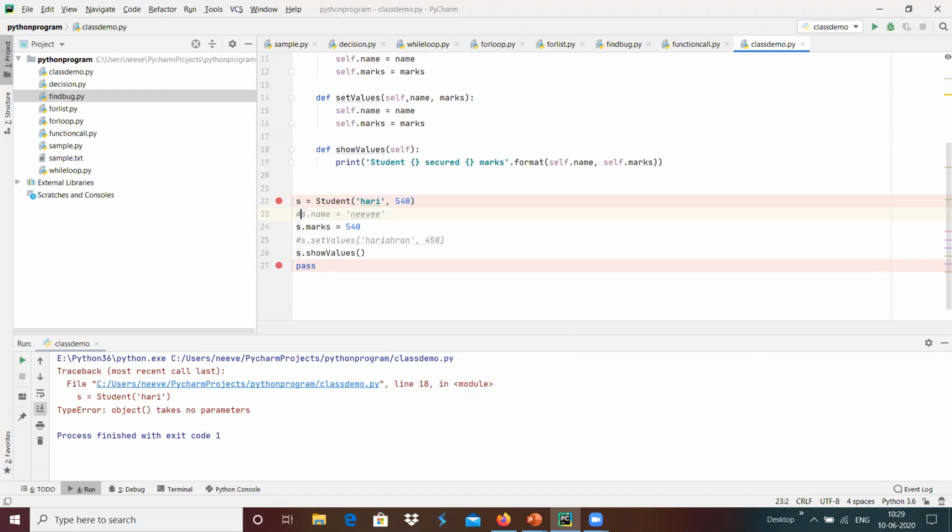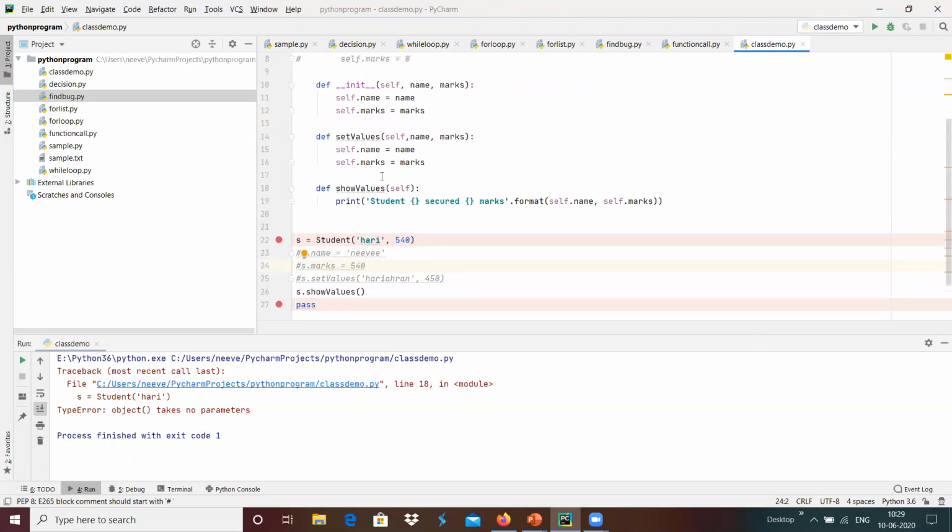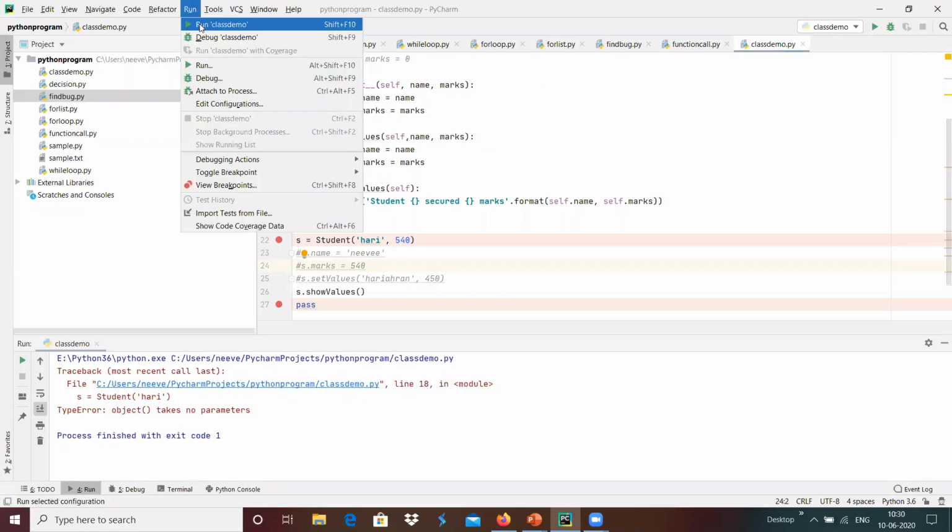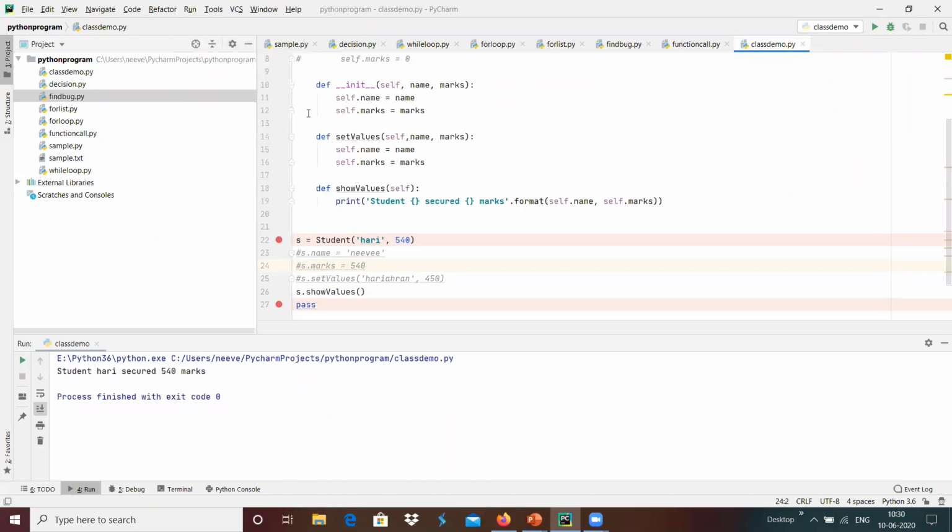Now I'm going to comment out these two lines, and the expectation is that whenever we create the object, we pass the constructor two arguments, name and marks. That name and marks will come to this constructor and update the variables. Let's see how it works. I'm going to run this. Yeah, this is a parametric constructor in Python, which we can define to provide arguments.